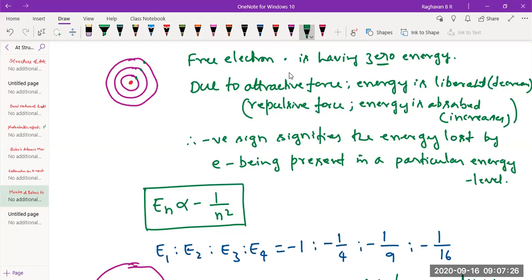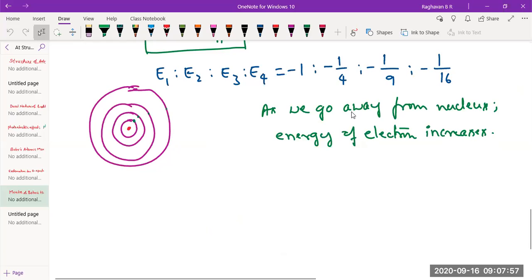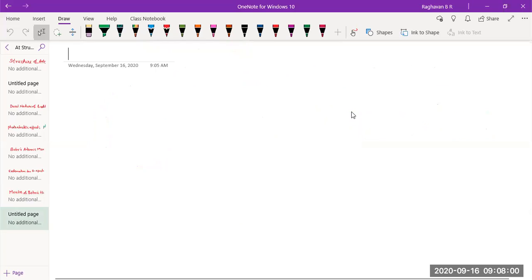We'll proceed to merits of Bohr's theory. Let me know if it is done. Done, sir. So that's all, no? Should I scroll down further? No, sir. Done, sir. Now we'll take up the demerits.